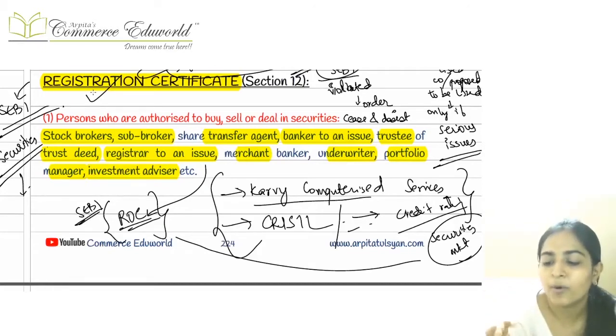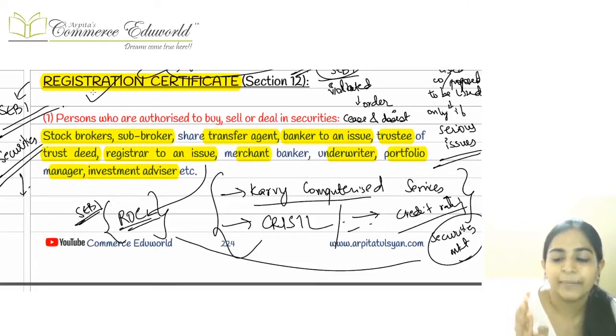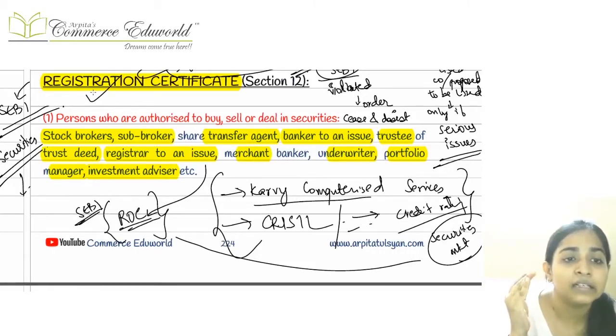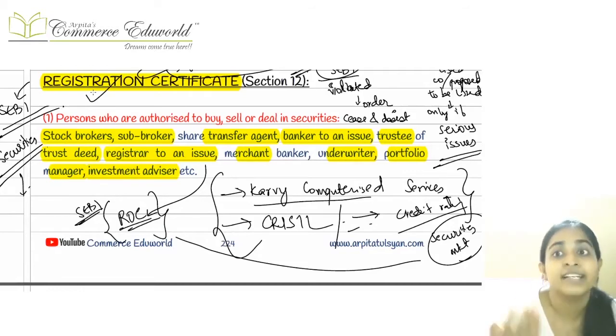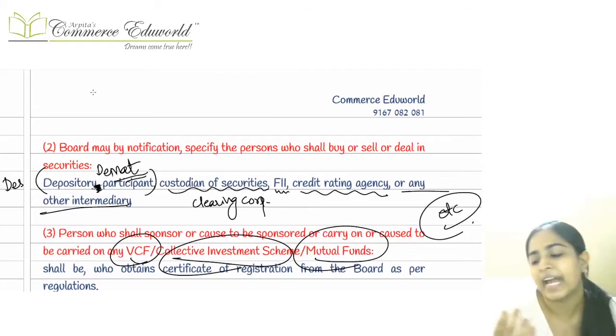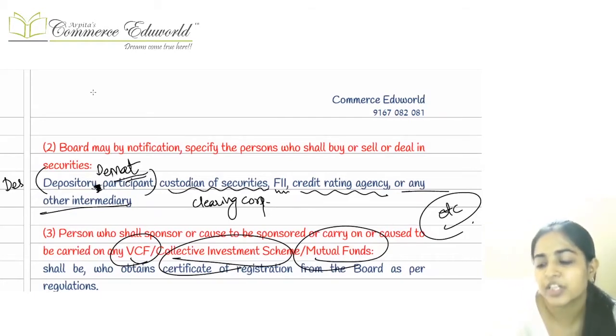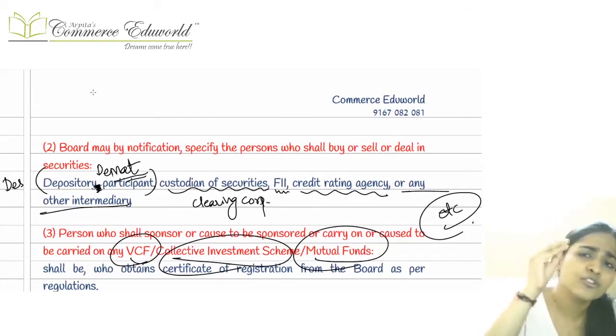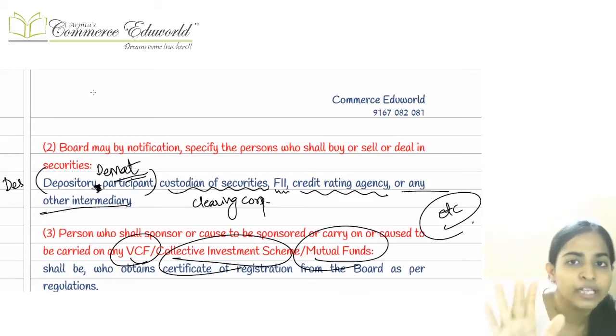It can be the stockbrokers, it can be the stock exchange, it can be the merchant bankers, it can be the collective investment scheme, it can be the mutual fund, it can be the venture capital fund, it can be the credit rating agencies, it can be the portfolio managers, it can be the investment advisors, it can be the underwriters, it can be the trustee of the trust deed, that is the debenture trustees, etc. It can be the depositories, it can be the foreign institutional investors, it can be the clearinghouse. There are so many people. We have listed around 14 of them.